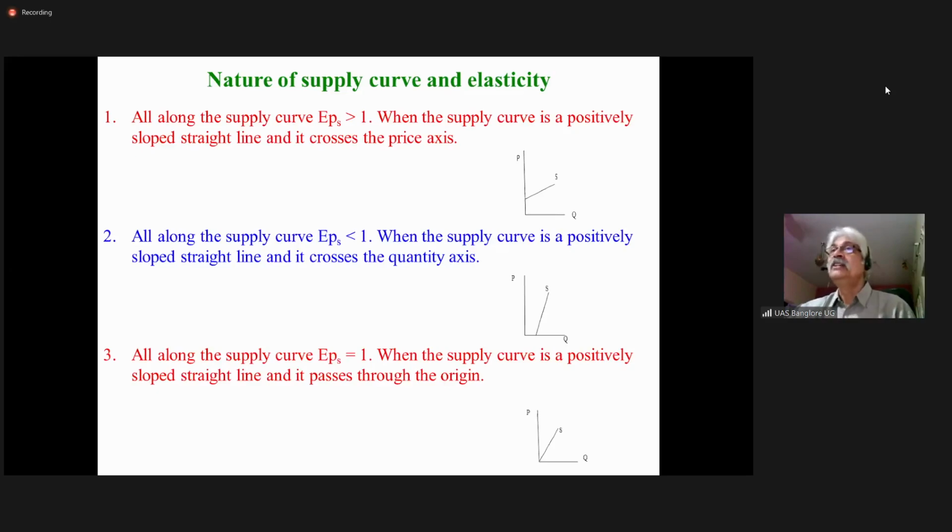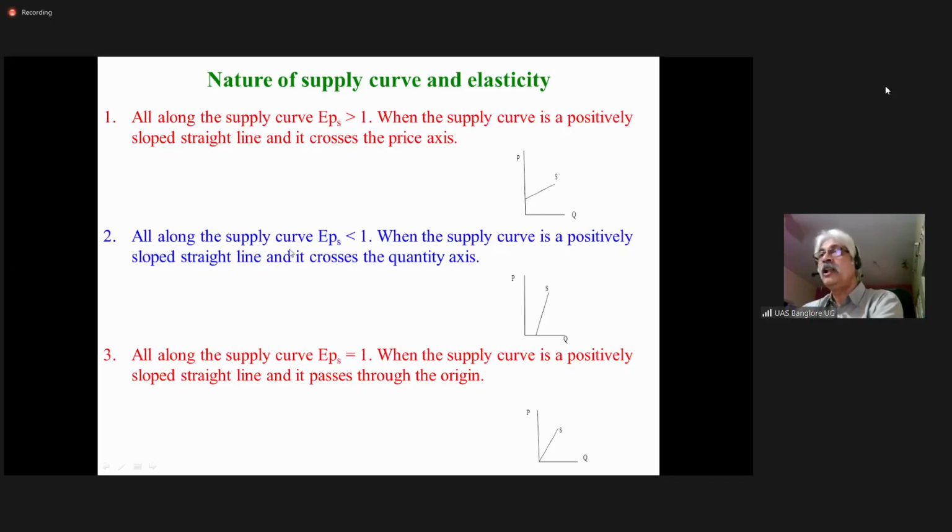But here, in case of supply curve and price elasticity of supply, all along the supply curve, EPS, that is coefficient of price elasticity of supply, is greater than 1 when the supply curve is a positively sloped straight line and it crosses the price axis. In the previous slide, we have seen this.